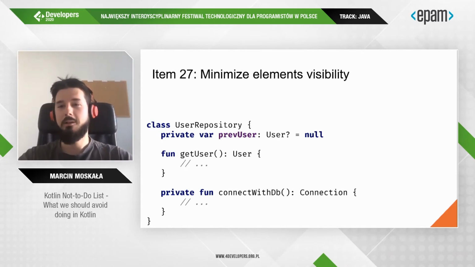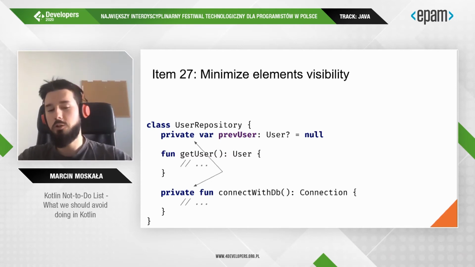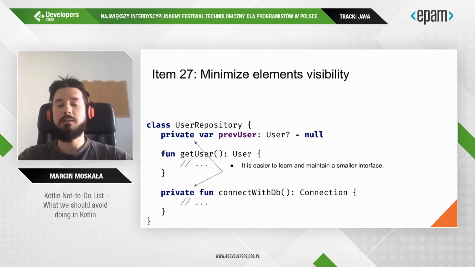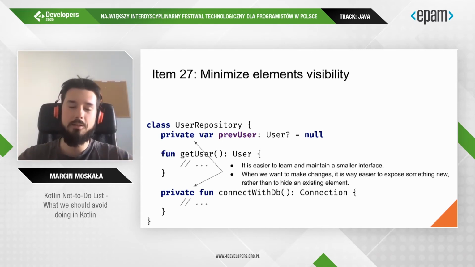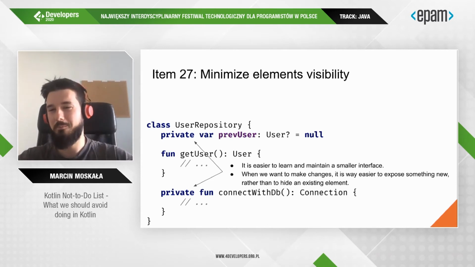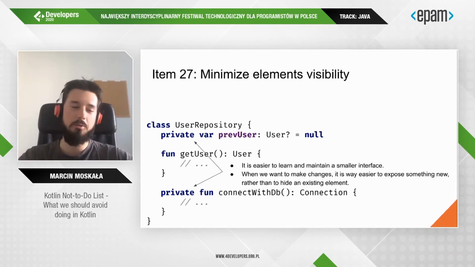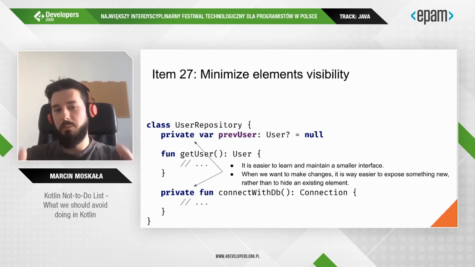I dedicated a whole item to explain the reasons behind it. In short, private makes your API smaller, and it's easier to maintain a smaller interface. It's always easier to open something in the future than to close something that is open, because nobody likes when you steal their toys. It is also about managing your state.